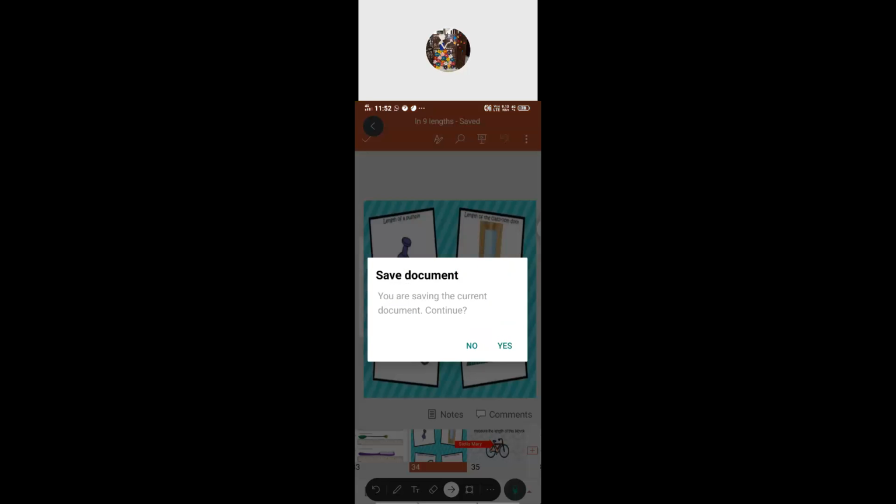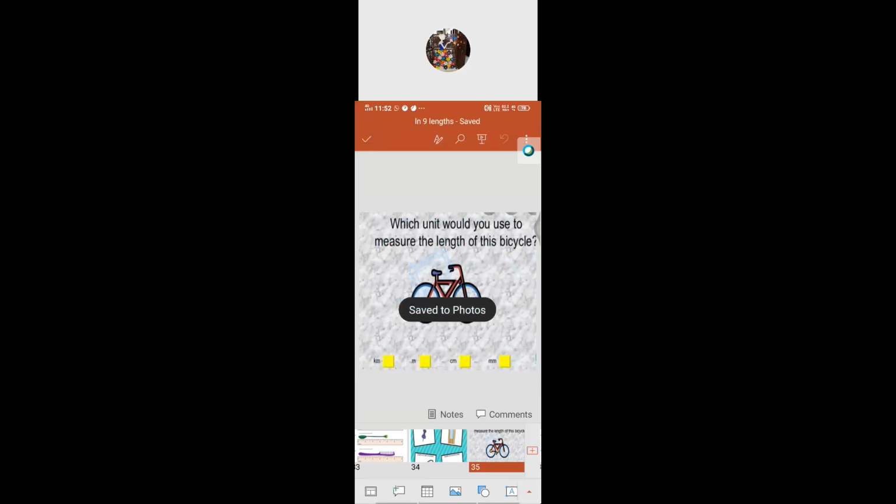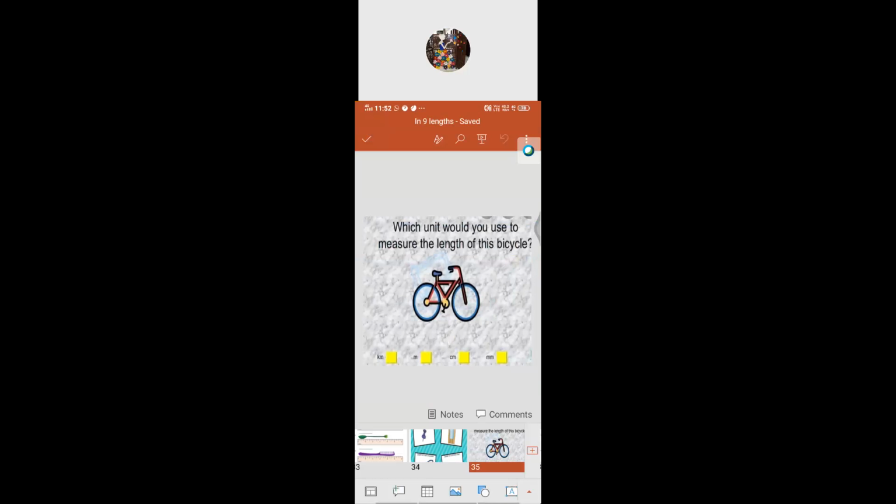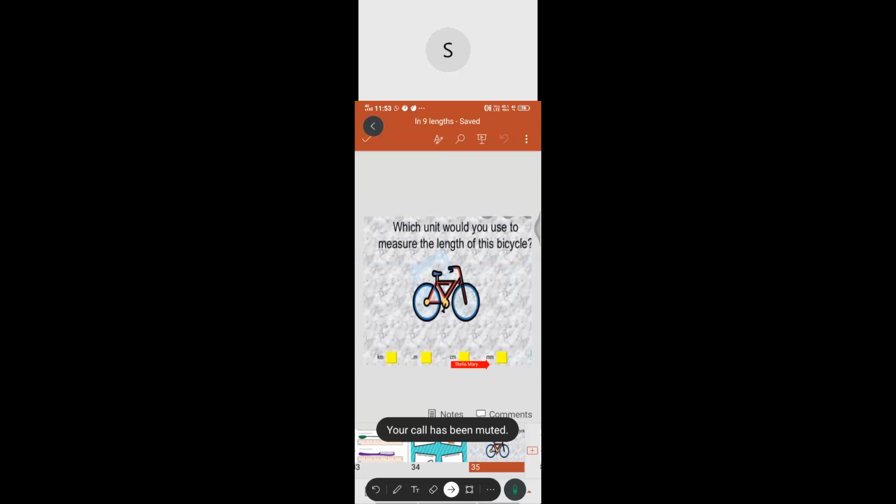The next one. Swarna ma'am, you just check the answers through the chat box. Okay, the next one. Which unit would you use to measure the length of his bicycle? They are given kilometer, meter, centimeter or millimeter, which is the exact one?